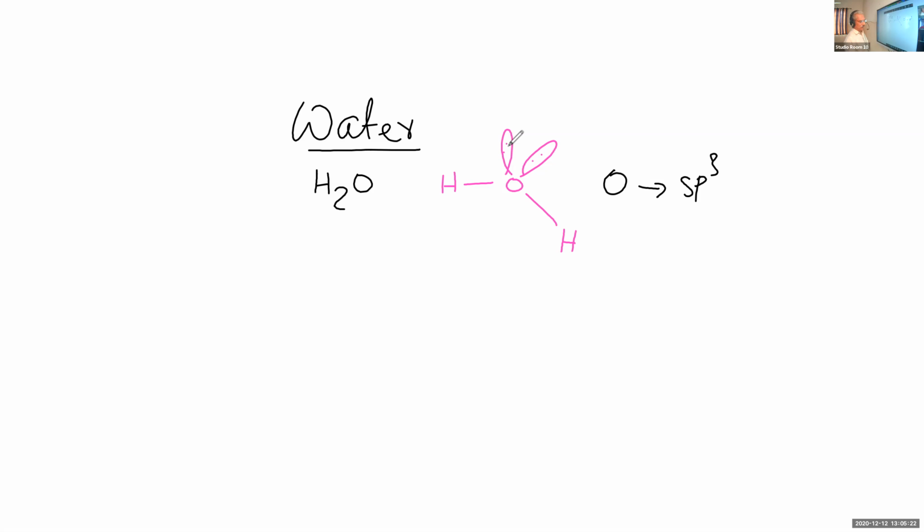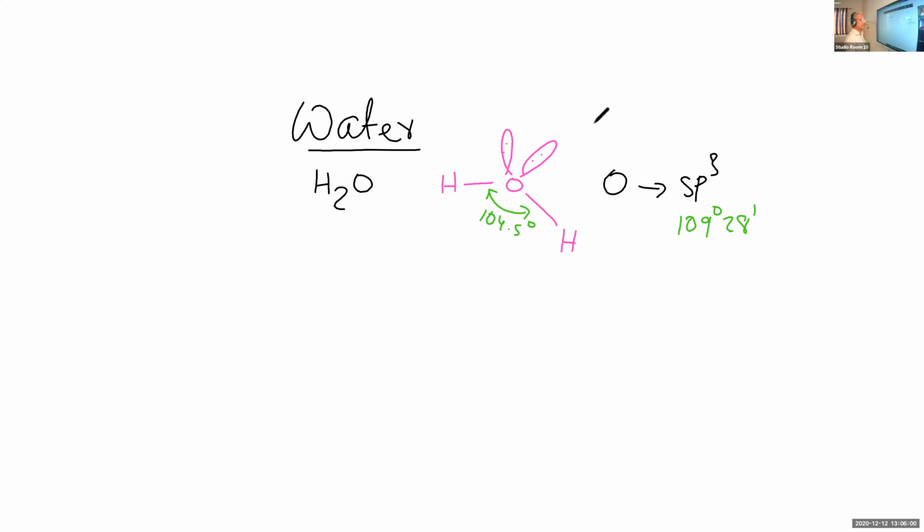But the bond angle in water is only, do you remember, 104.5 degrees. That is less than the expected bond angle of 109 degrees 28 minutes. With sp3 hybridization, the expected bond angle is 109 degrees 28 minutes, that's the tetrahedral angle. But here the angle reduces to 104.5 degrees.